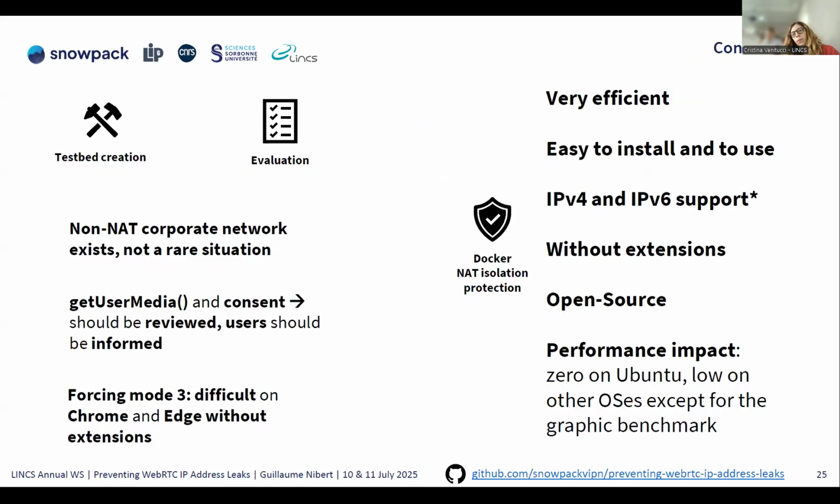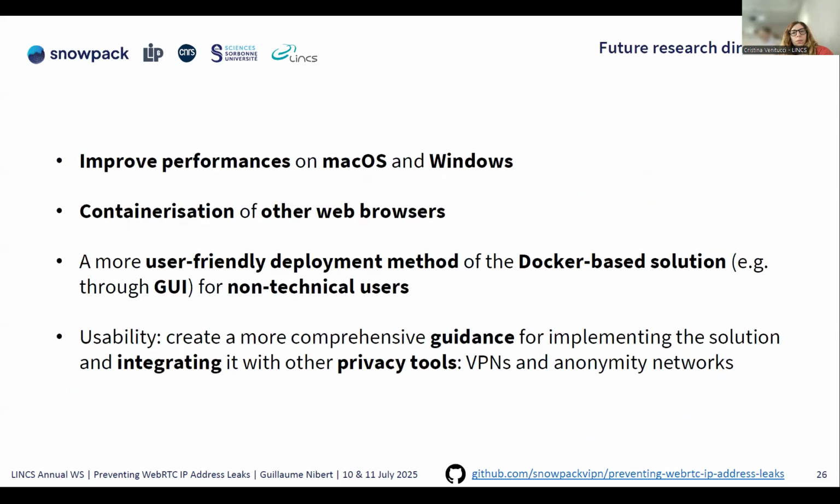So as a conclusion, our solution is very efficient and very easy to install. It supports IPv4 and IPv6 for Linux currently, and maybe in the future for Windows. It depends on the Docker Desktop development. It is without extension and open source. And for future research directions, maybe one can improve the performance on macOS and Windows,